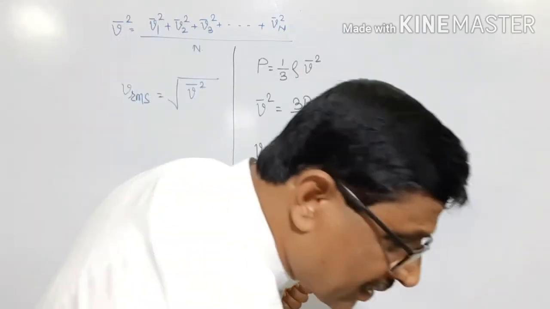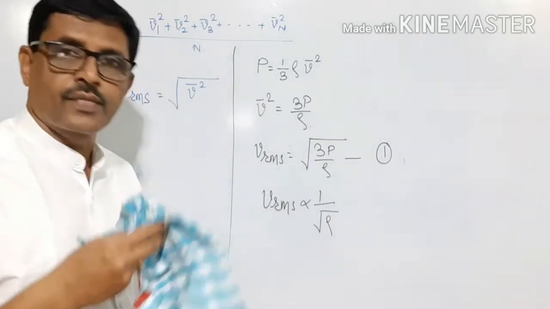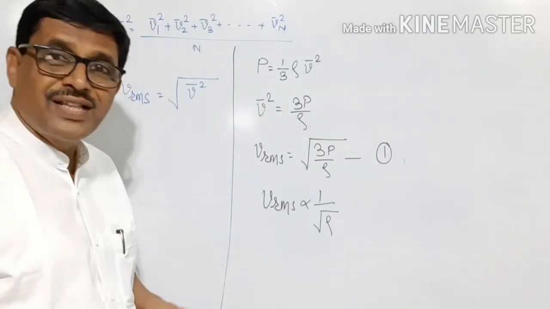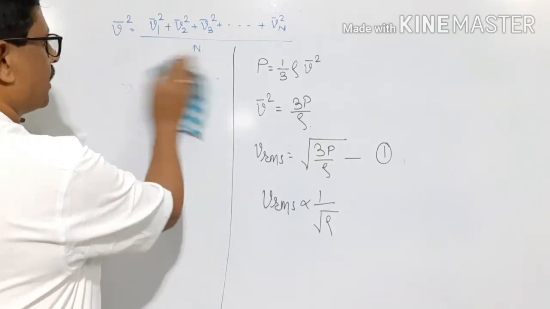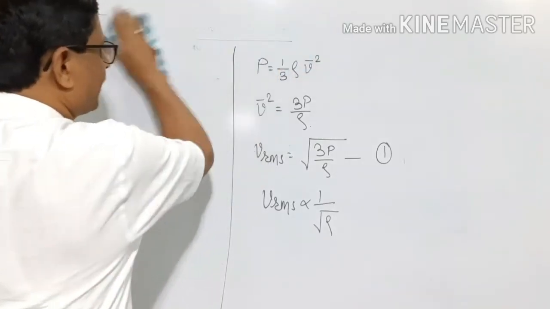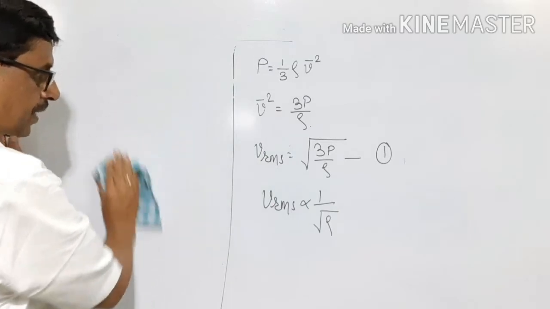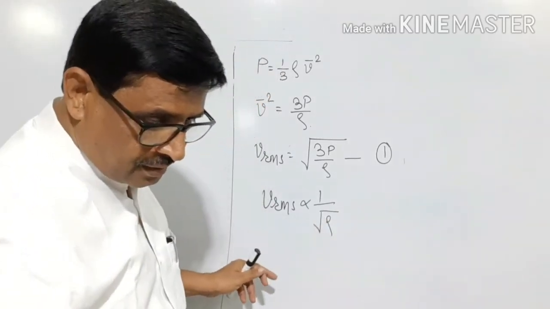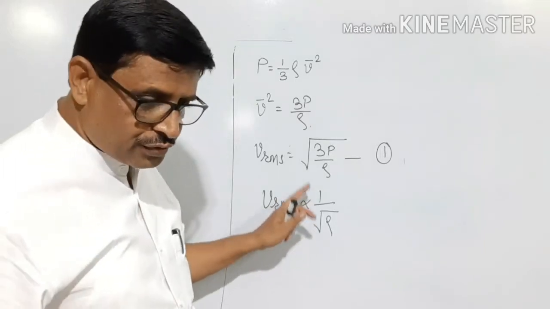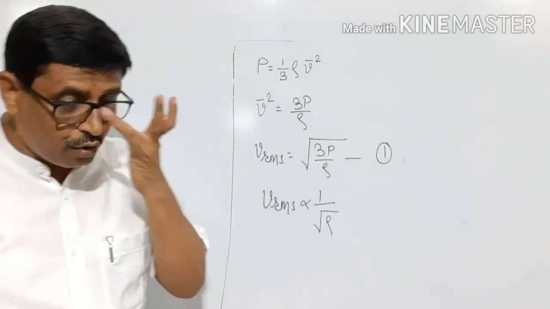Therefore, heavier gases will move with small RMS velocity. This is one thing that we get. The root mean square velocity is equal to square root of 3P by rho.